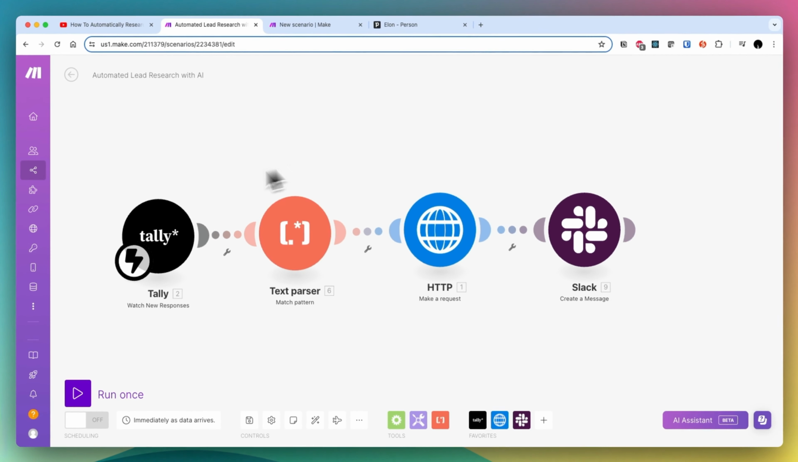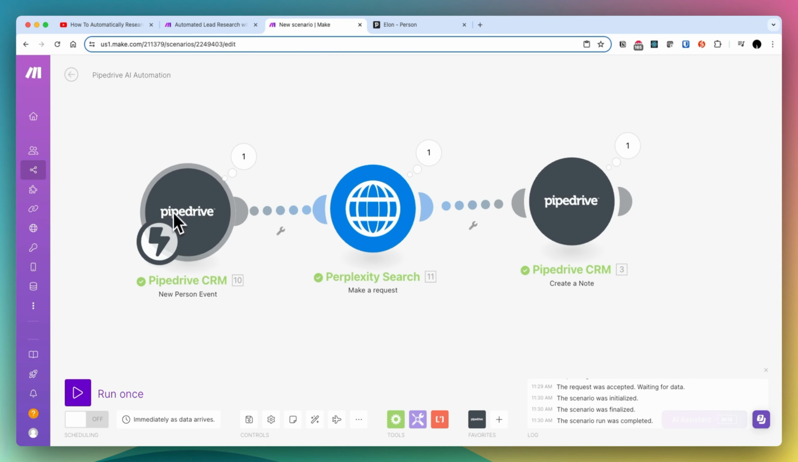So again, just quickly recap. The previous video, we did Tally and then research and then into Slack. And in this new one, we did Pipedrive, research, and then into Pipedrive again. So I'm going to walk through this step by step, but feel free to pause the video at any time or play it on sort of 0.5x if you want to follow along in your builds by yourself.